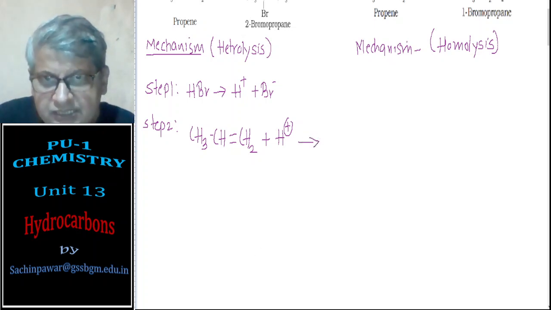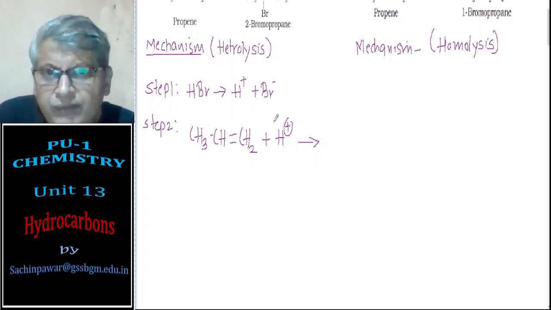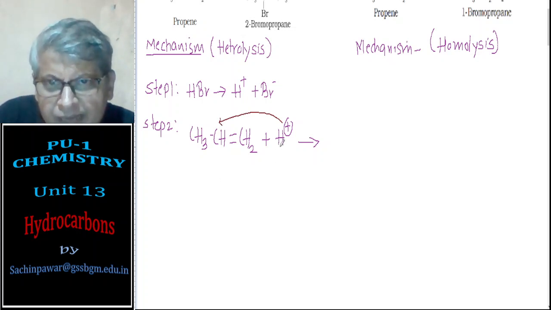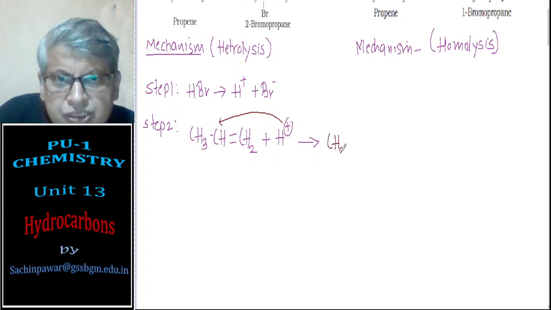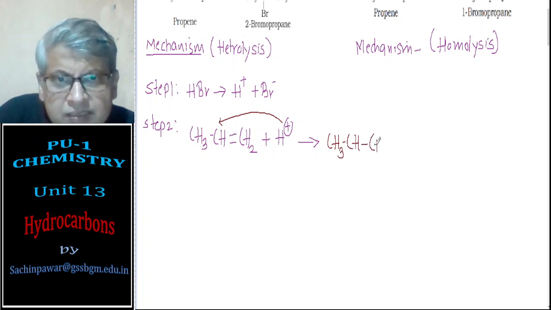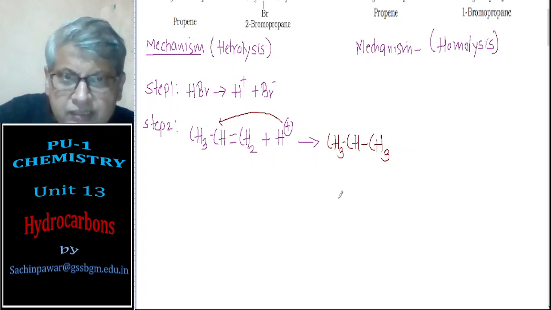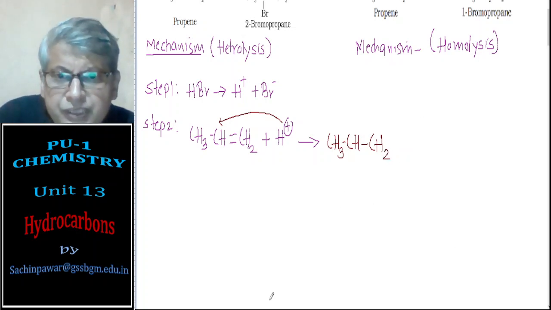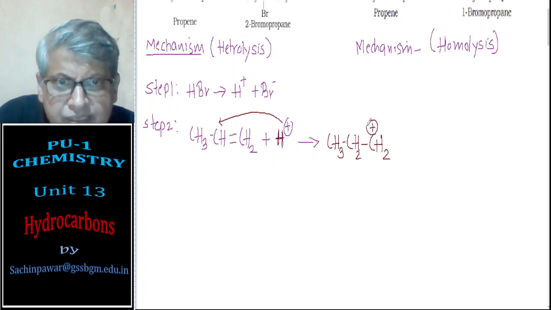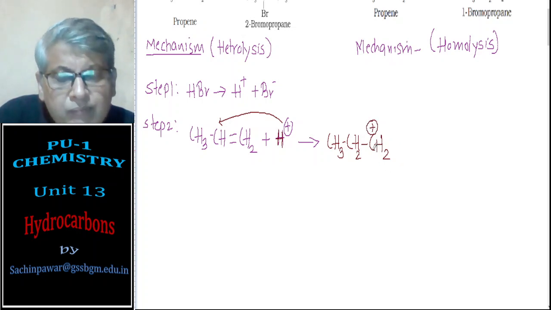This is possible in two ways. H plus may attack the middle carbon atom. If it attacks the middle carbon atom, I will end up with CH3 CH single bond CH2, and this H is going onto this carbon atom, therefore this becomes CH2, and this carbon atom should become positive because it is having one bond less.